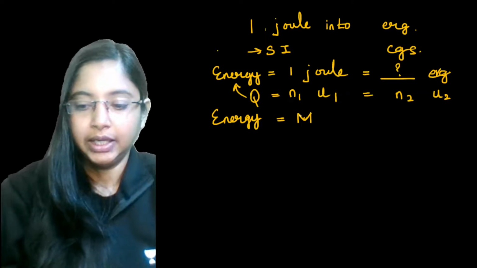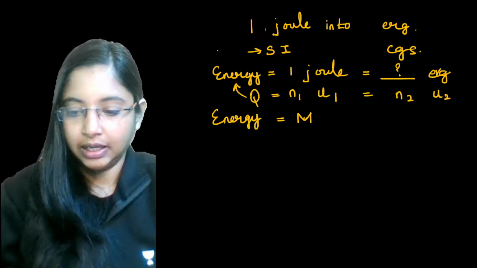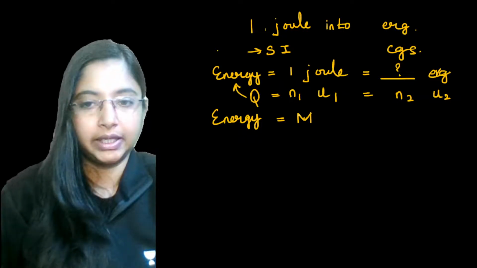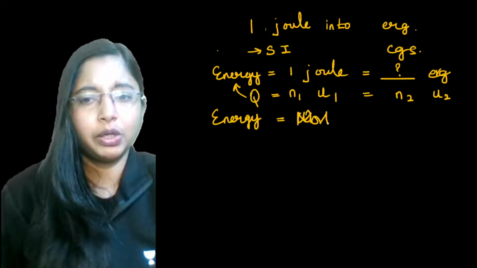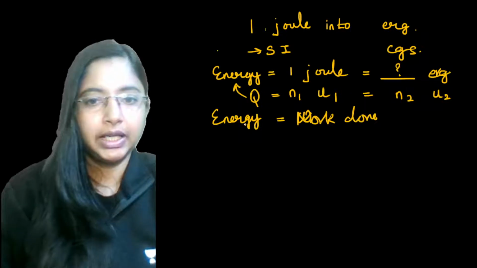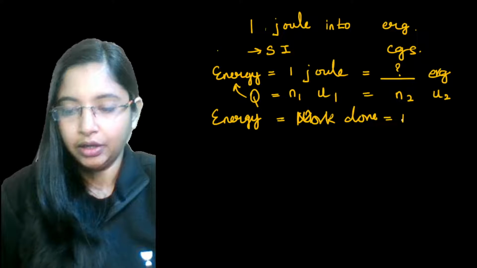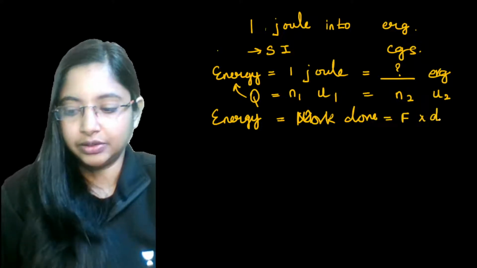It is very simple. Energy is given as the amount of work done. Work done is nothing but force into distance.